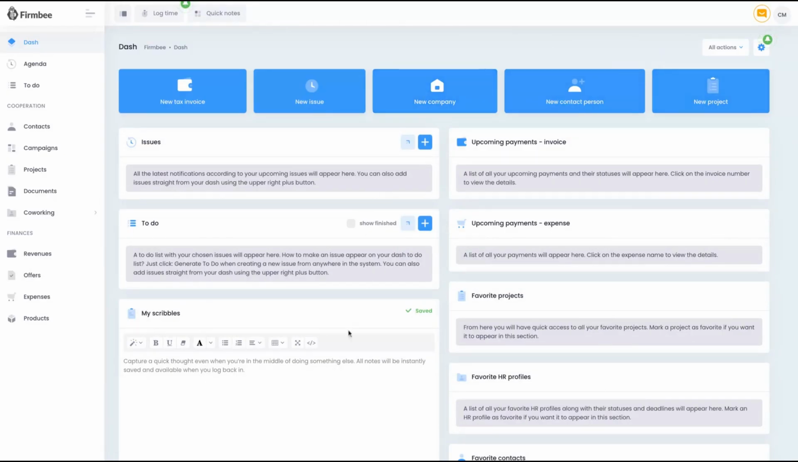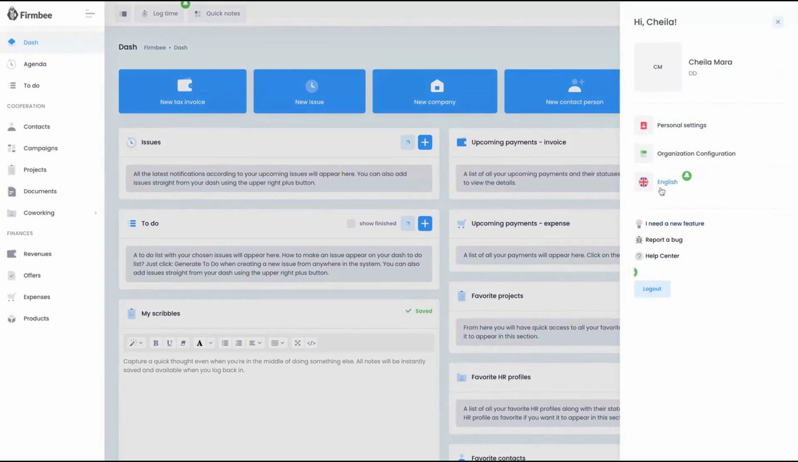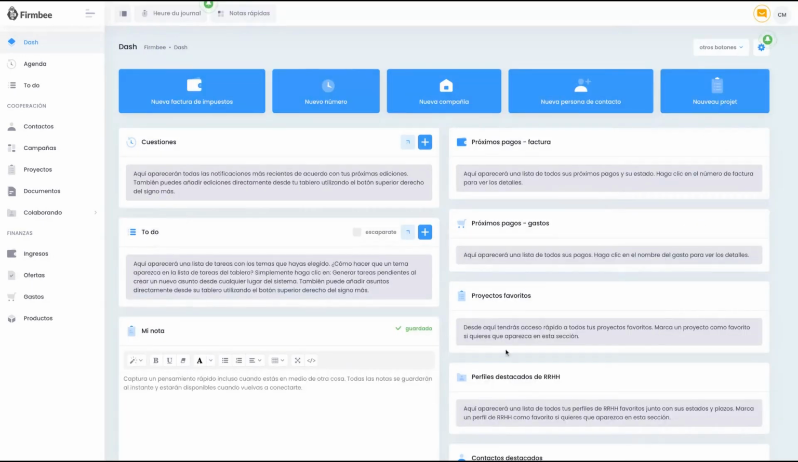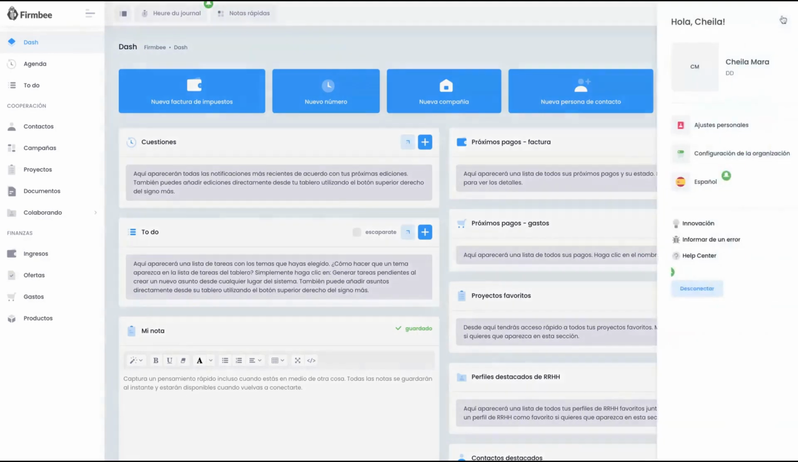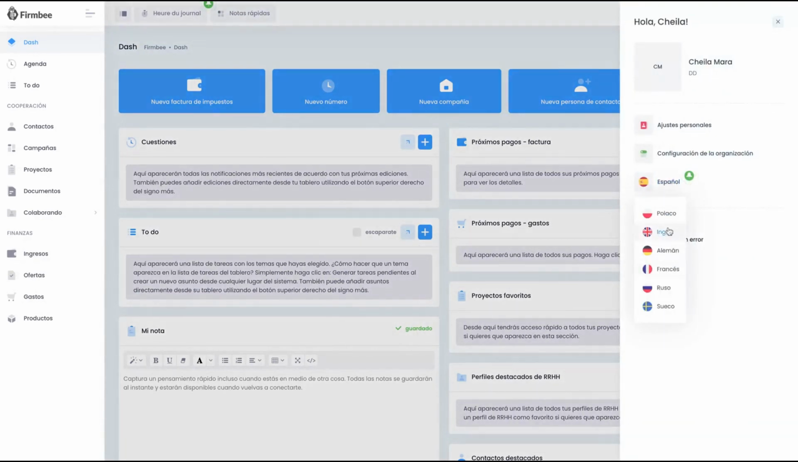So here is the dashboard, and you can see here that they have many tabs because it's a more complex tool. It's project management, and it is normal in those kinds of tools. Let's start checking out the language. They have Polish, German, Spanish, French, Russian, and Swedish. So if you click here, you're going to change the whole dashboard to Spanish. So you can see here if they have your language.